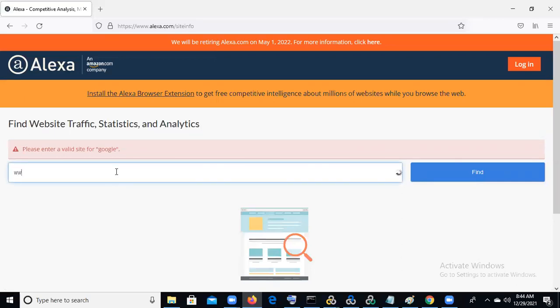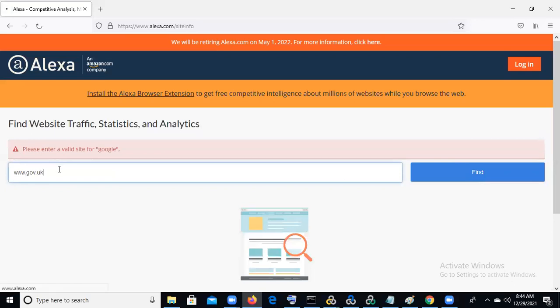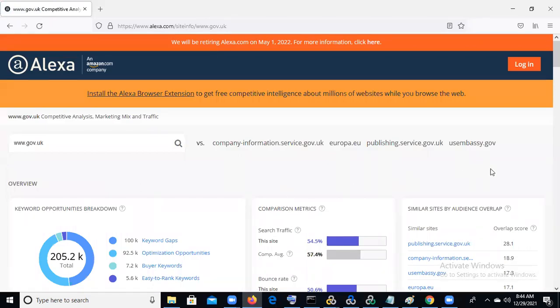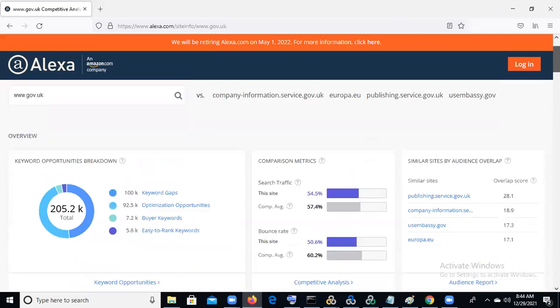Okay. For example, we need to open any site, so for example, you can write facebook.com.